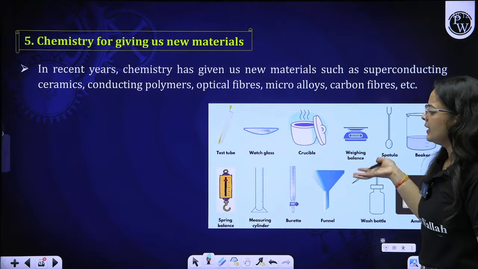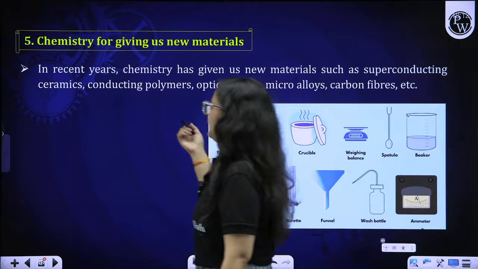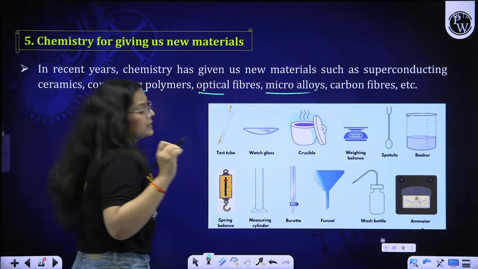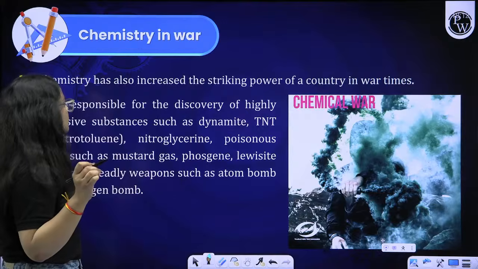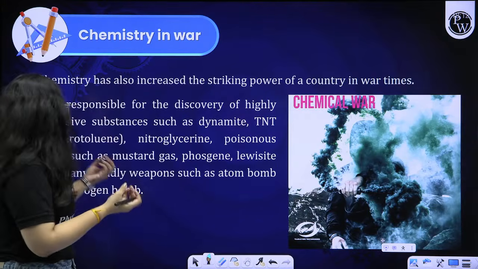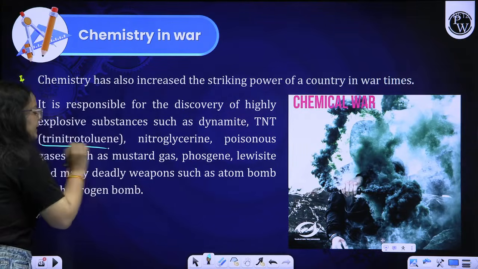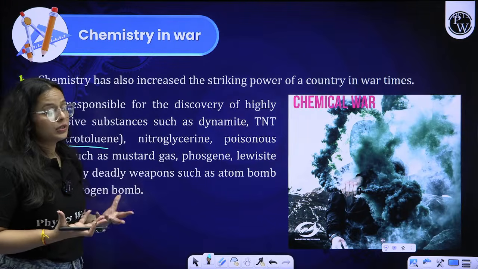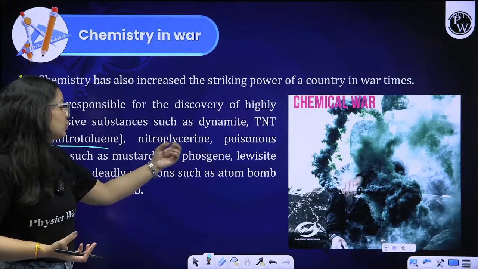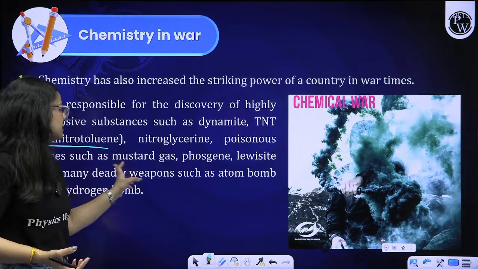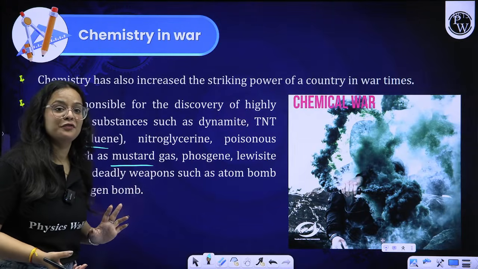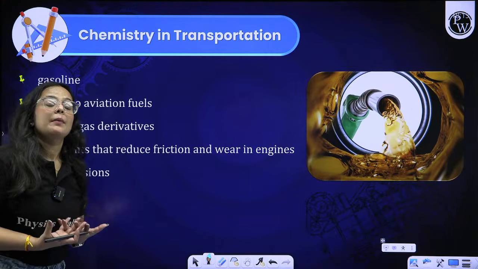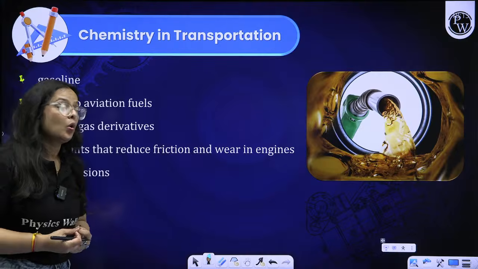All right, moving on to new materials. Different types of materials like conducting polymers, optical fibers, microalloys, all these things are obtained from chemicals only. In wars, we can say explosives like TNT, trinitrotoluene, is used for war purposes, nitroglycerin, poisonous gases such as mustard gas, if any one of you know about it. So these are all chemicals that are used in wars as well.